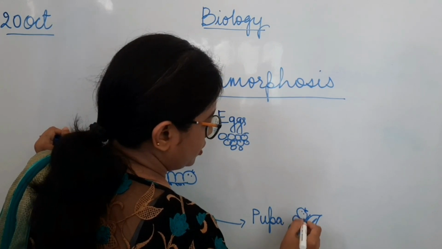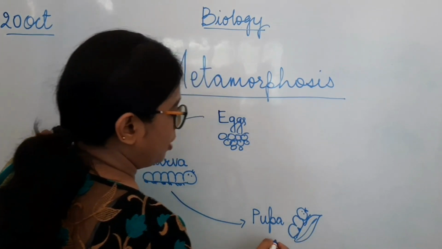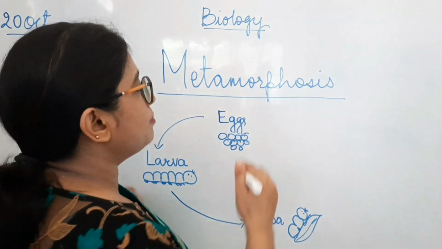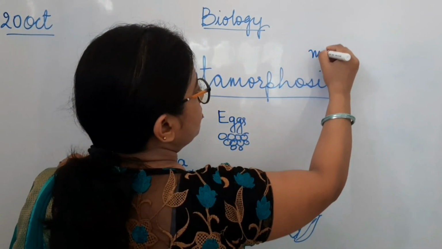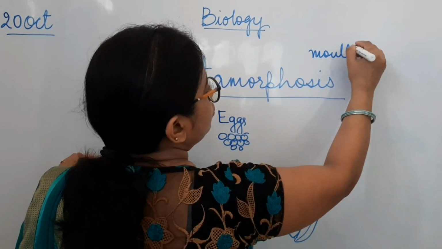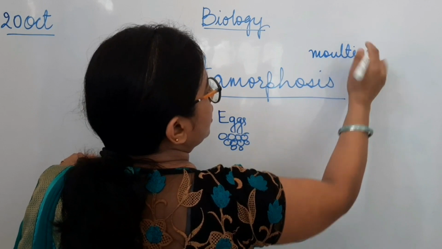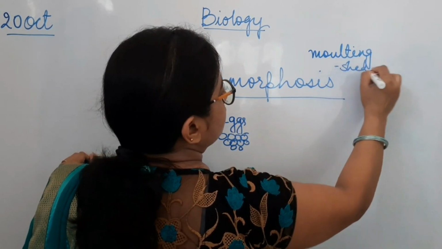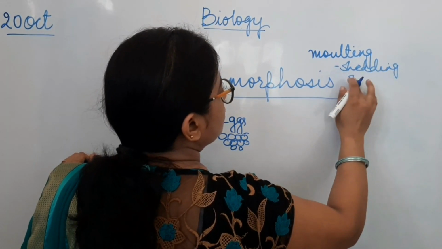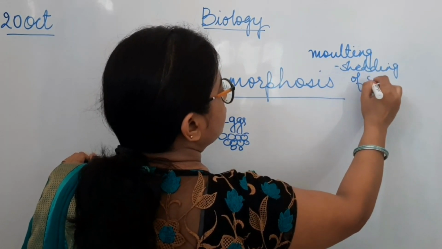This is the leaf on which the body of a pupa is staying. Now the pupa stage is the stage where a molting process takes place. I am going to write this term here: molting. Molting is the process of shedding of skin. Shedding means removal.